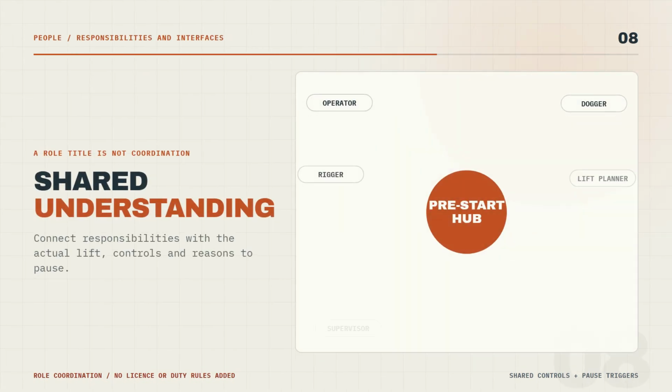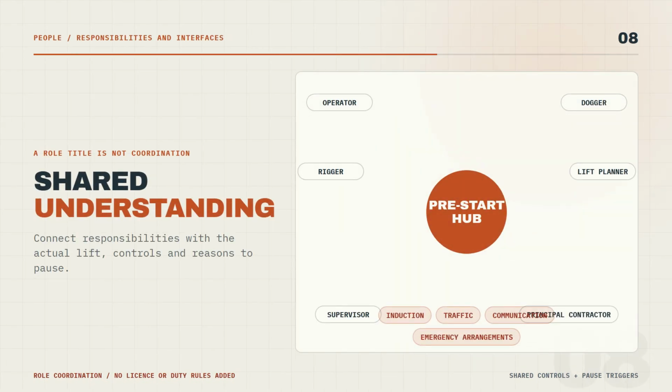People involved in mobile crane operations should understand their responsibilities for each lift. Connect those responsibilities with site preparation, induction, and traffic management. Confirm how instructions will be communicated, how visibility or communication problems will be escalated, and how emergency arrangements fit the work. The crew needs a shared understanding of the lift, the controls, and the reasons to pause.